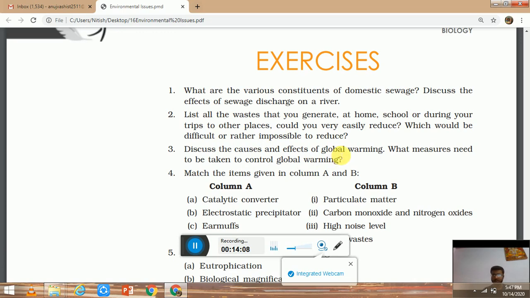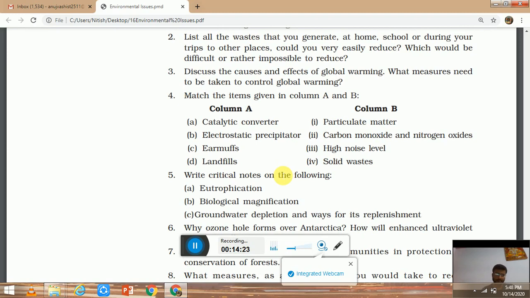The third question talks about global warming and the need to take action on it. So what global warming is we have discussed, and how can we reduce it? We have to reduce gases like CO2, methane, N2O. The fourth question talks about matching the following. Column A has instruments and column B has pollutants. So a catalytic converter is used for carbon monoxide and nitrogen oxide, and ESP is used for particulate matter. Earmuffs are used for high noise levels. Landfills are used for solid waste.